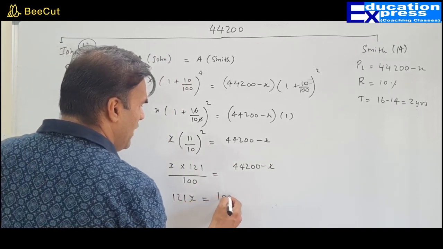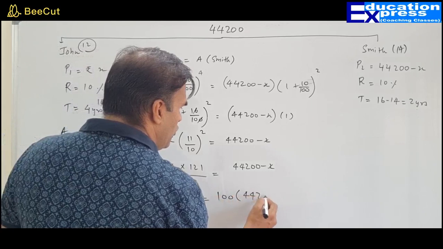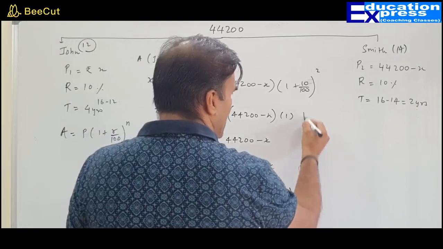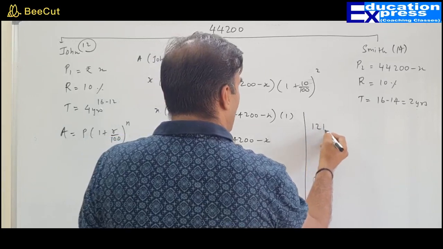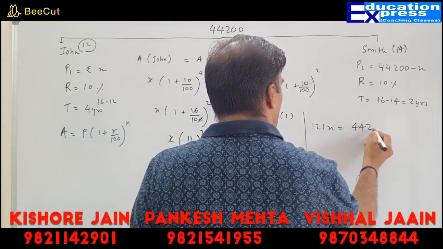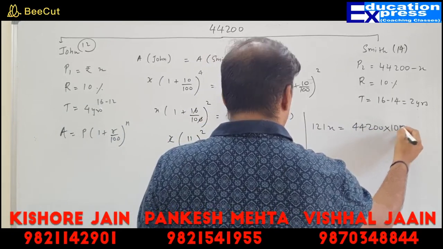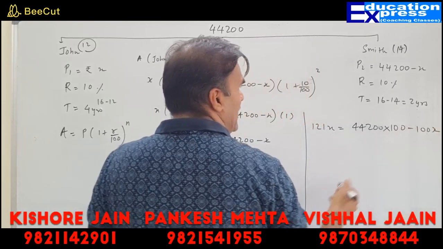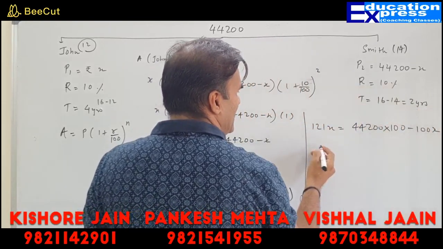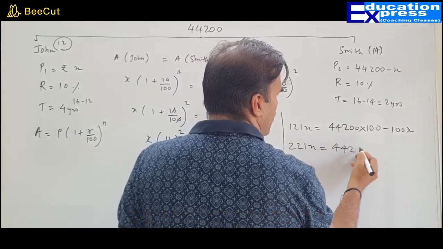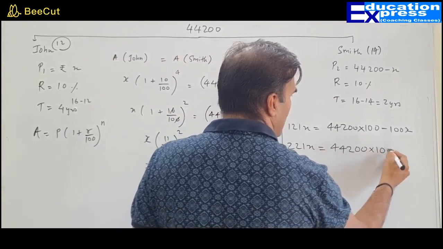121x equals to 100 into 44,200 minus x. Can you open the bracket? Yes, sir. So 121x equals to 44,200 multiplied by 100 minus 100x. Can we shift this 100x on this side? Yes, sir. It's going to become 221x equals to 44,200 into 100.